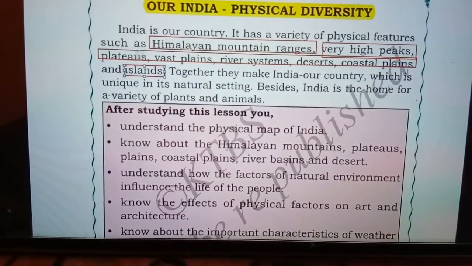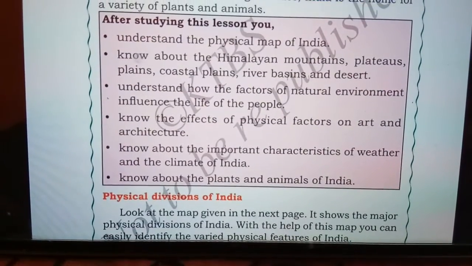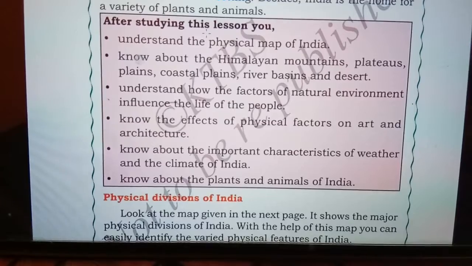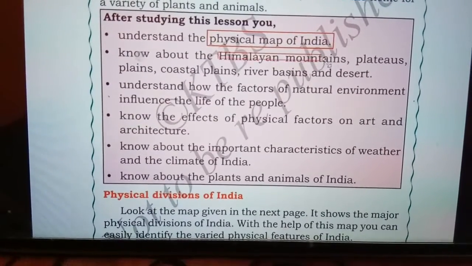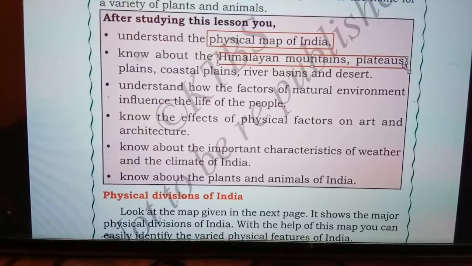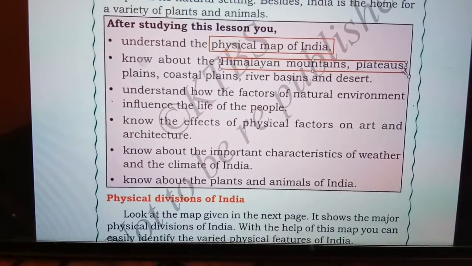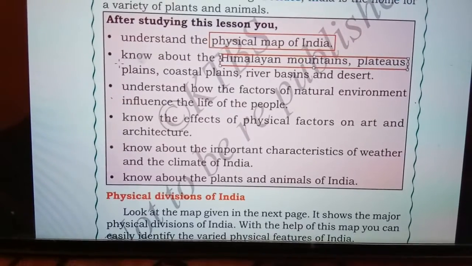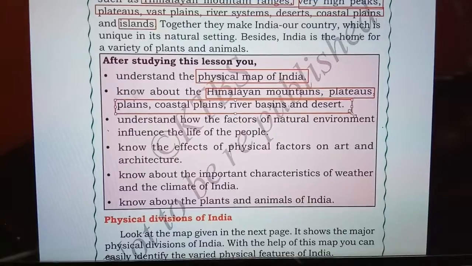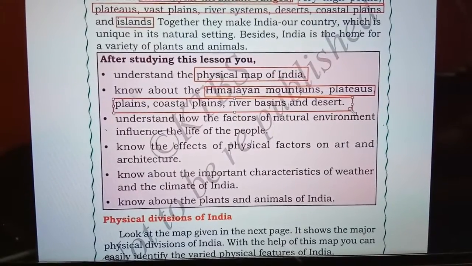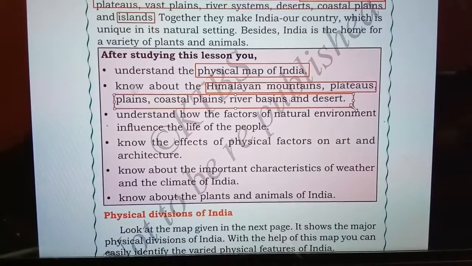So, we are starting a new lesson in this video, and after studying this lesson you will be able to know about the physical map of India, the Himalayan mountains, plateaus, plains, coastal plains, river basins and deserts. We will go through these different physical areas one by one and understand what is unique about each of them.